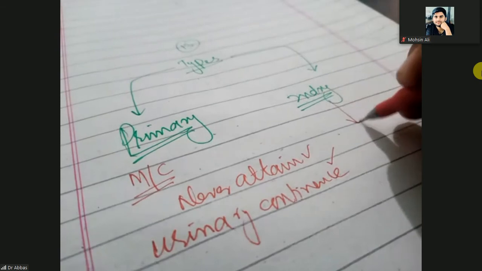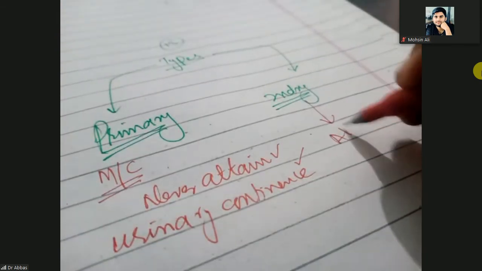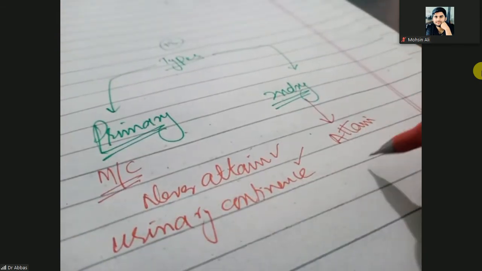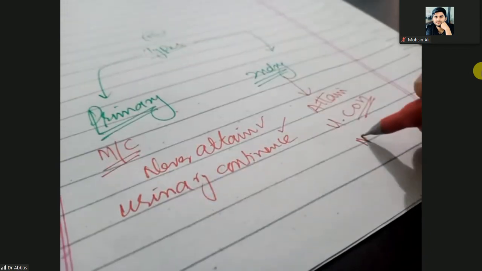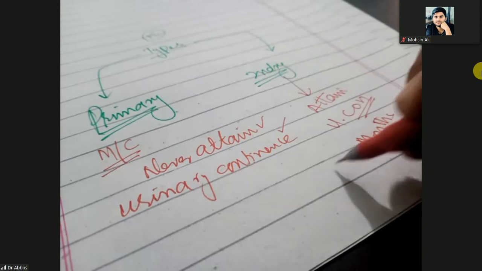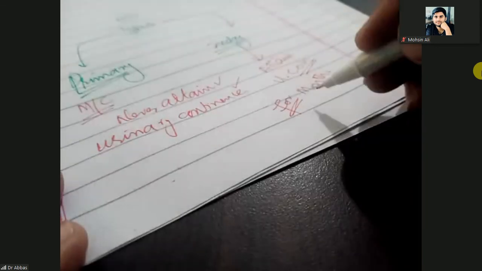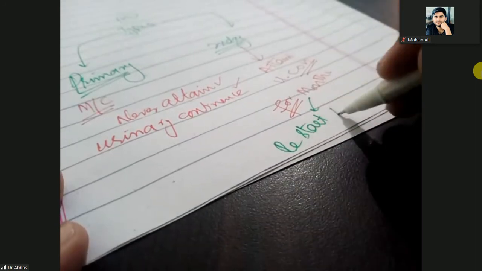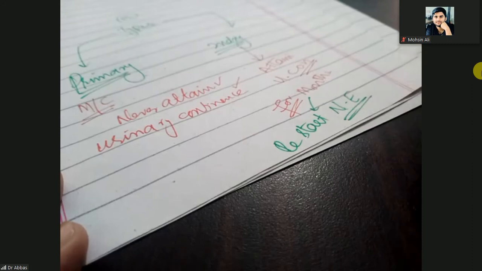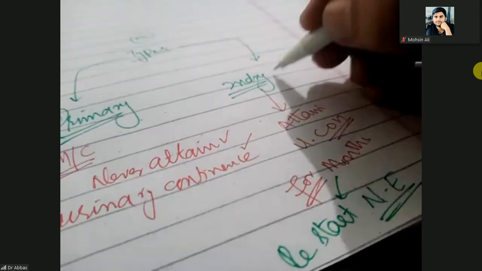Secondary: maybe first the child will attain urinary continence for months, and then again restart nocturnal enuresis. So it is the secondary.